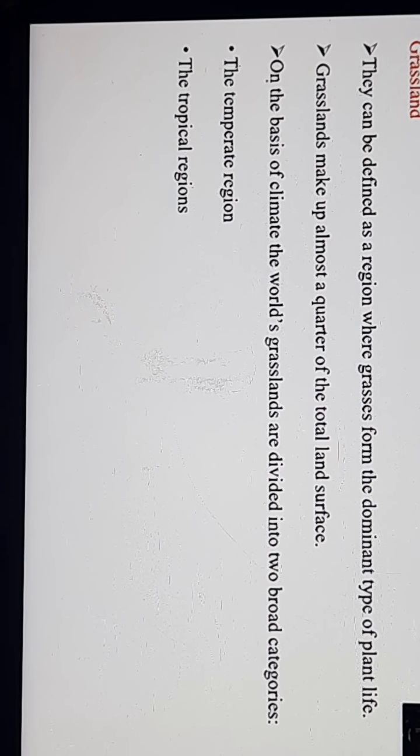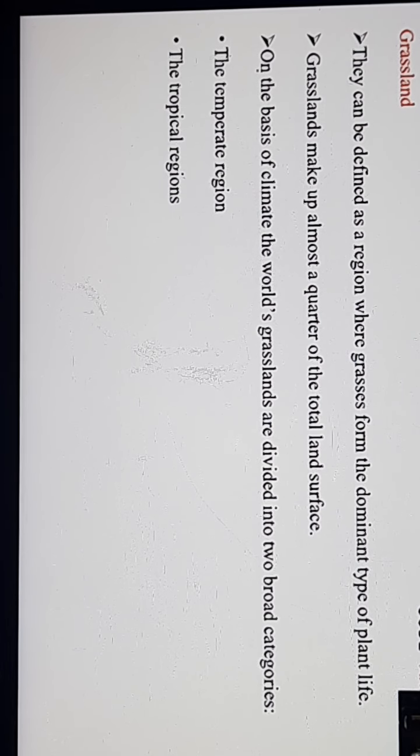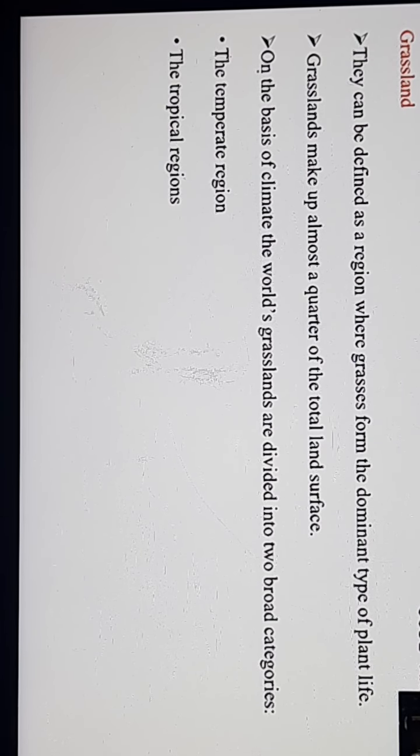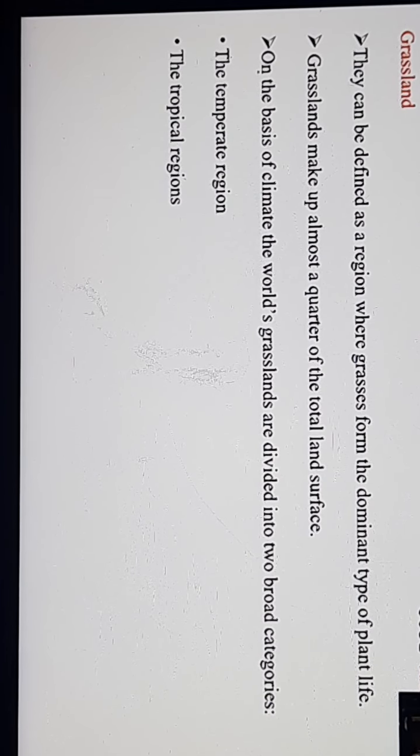And you know what, beta, one important thing also: climate plays an important role in the formation of grassland. What plays an important role in the formation of grassland? Yes, climate. It is generally used as a basis to divide the world's grassland into two broad categories.